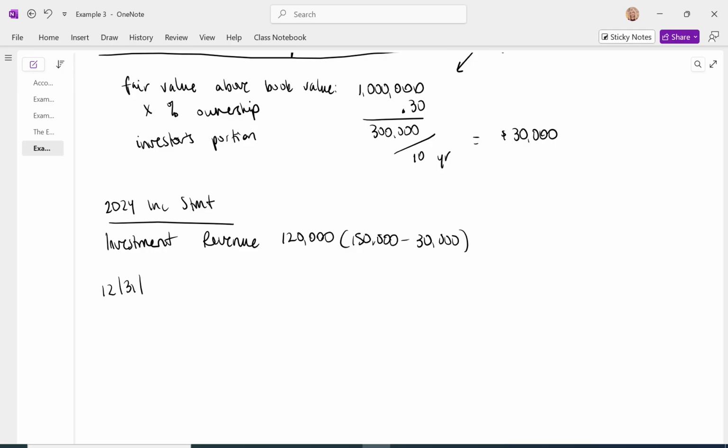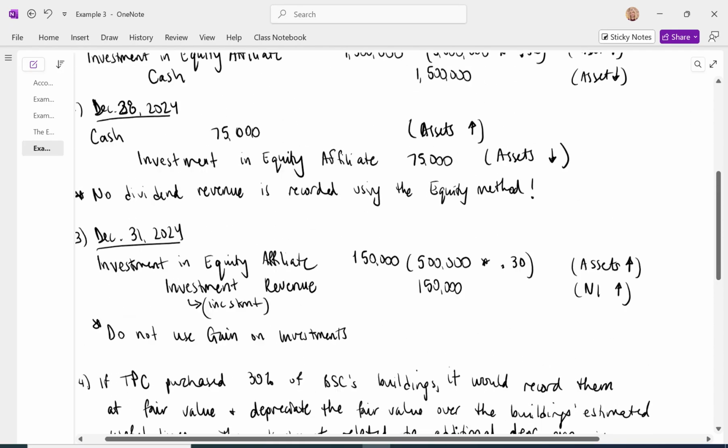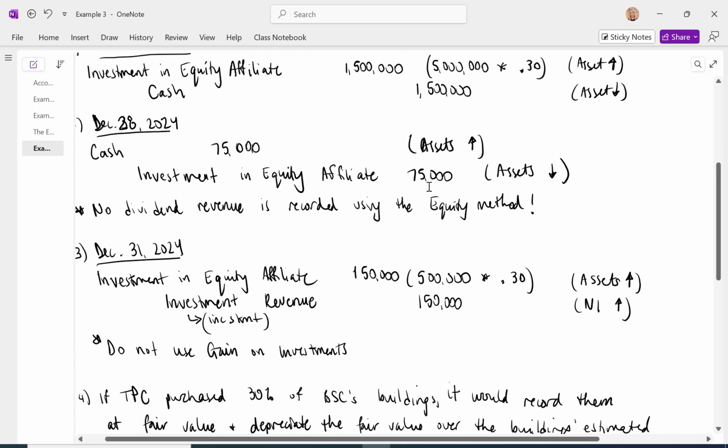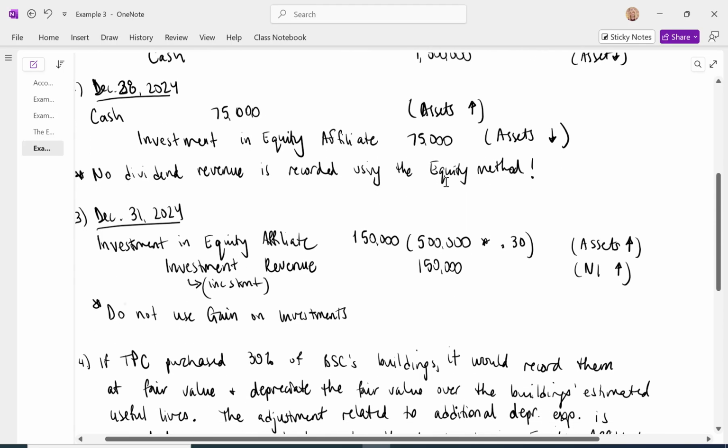And the 12/31/24 balance sheet is going to report the investment in equity affiliate on the asset side of the balance sheet. And what is the balance in that? Okay, so we start with 1.5 million on January 2nd. We decrease it by 75,000 on January 28th.